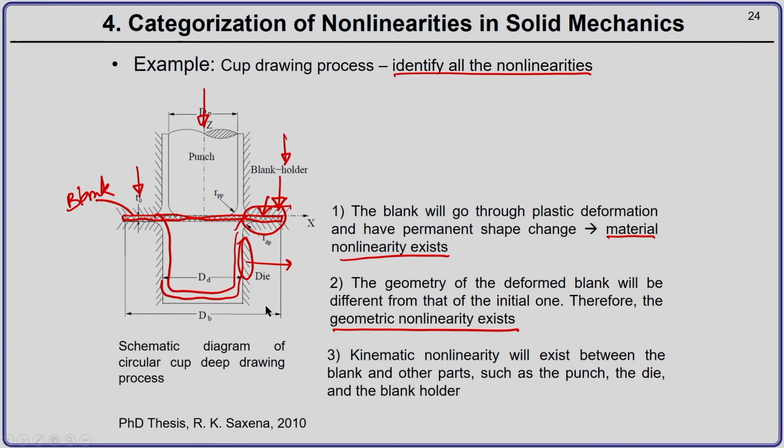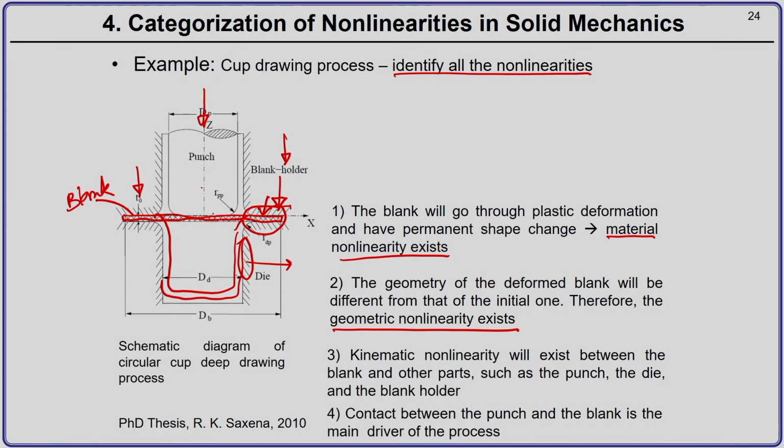So, you will have kinematic nonlinearity which will exist between the blank and the other parts such as punch, die and the blank holder. Between punch and the blank you will have contact, between the blank and the die you will have contact, and between blank and the blank holder you will have contact. So, this is a kind of contact problem where there is a contact between 4 different bodies. One body is blank, the other 3 are punch, the blank holder and the die. And the contact between the punch and the blank is the main driver of this process.